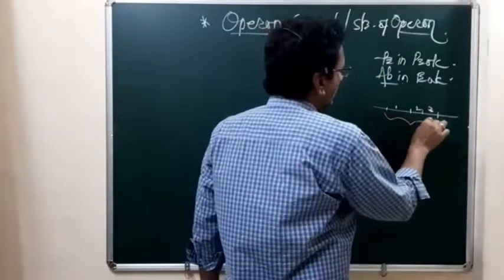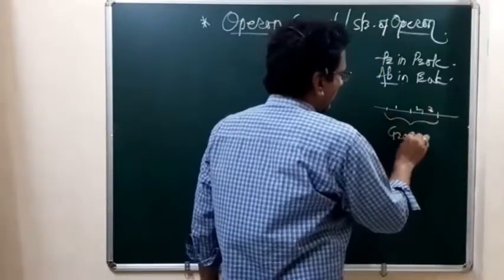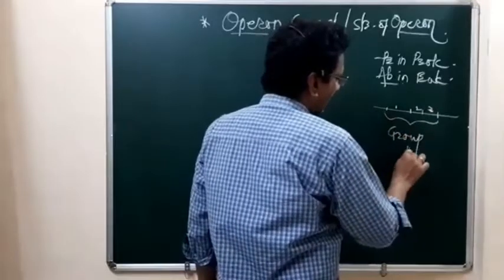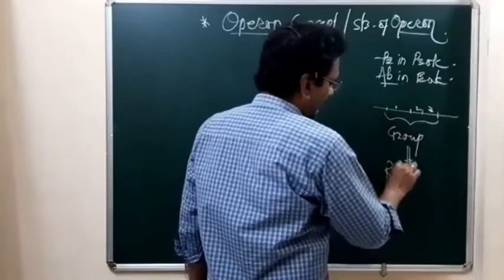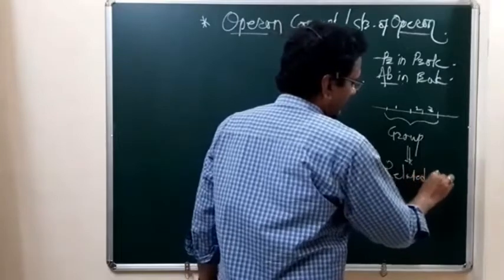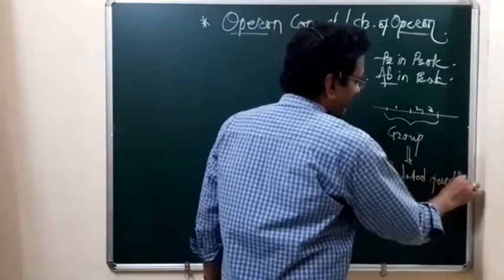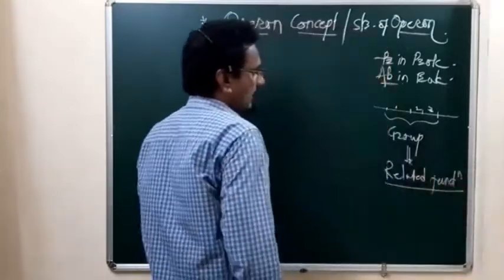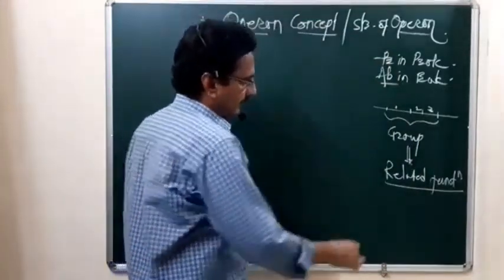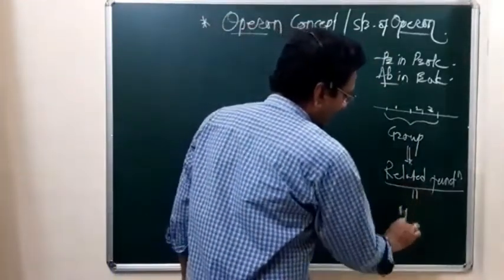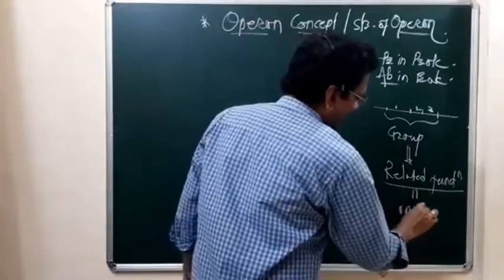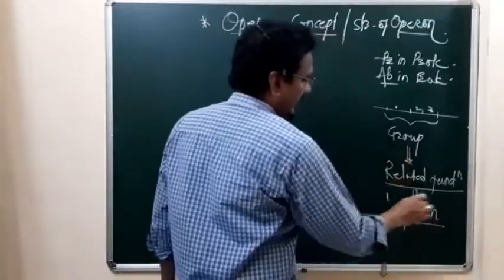Such a group of genes having related function is the operon.